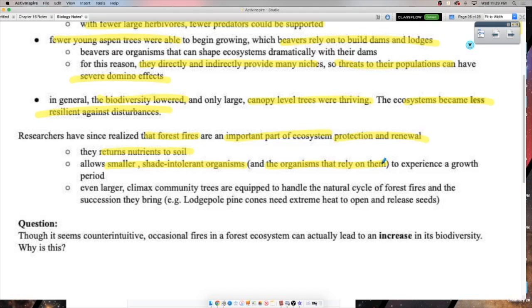They get their chance to have some sunlight. And often we think, oh, these poor big trees, we're just going to let them burn. But they know that. They've evolved with this natural cycle. They've accepted that that's kind of part of their fate, right? We see that in things like lodgepole pine cones, which are a climax community tree.